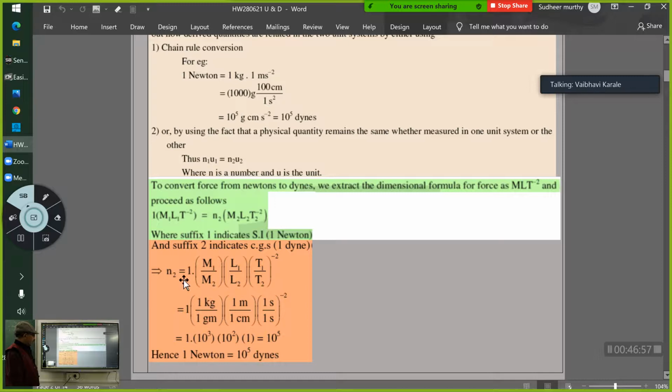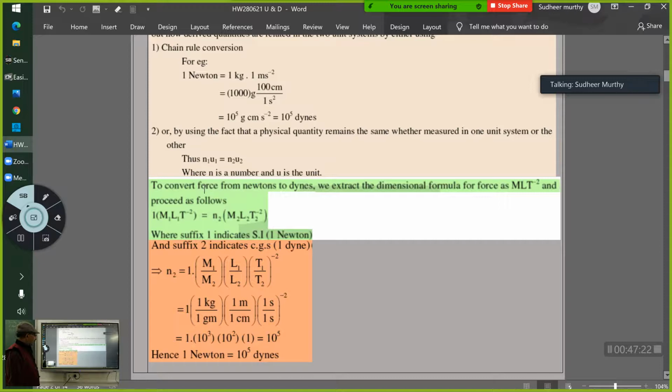Now I will write the units of this in a particular system. What are the units of M1 in the SI system? kg. Unit of L1 in the SI system? Meter. Unit of T1 in the SI system? Second. What is the unit of M2 in the CGS system? Gram. L2, centimeter. T2, second. Did you get this?